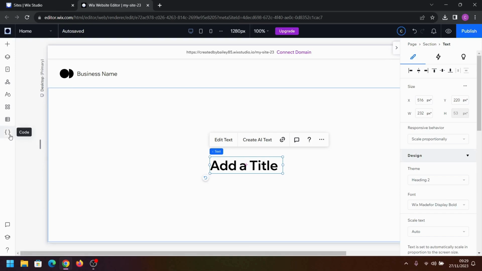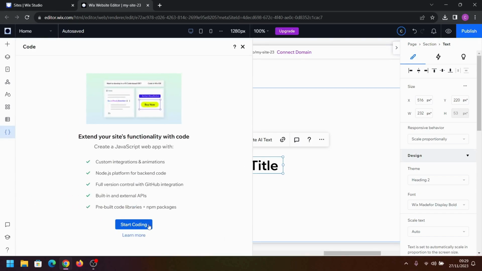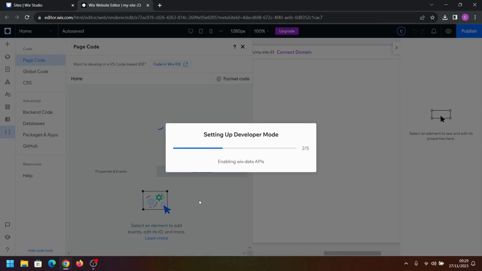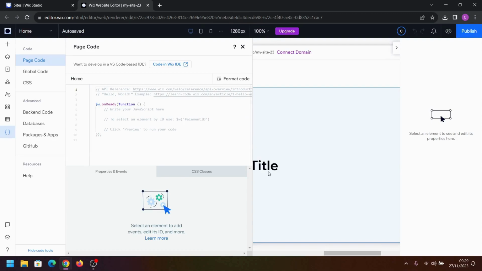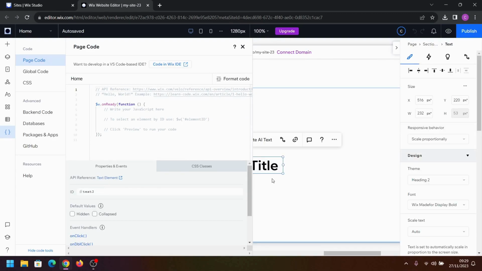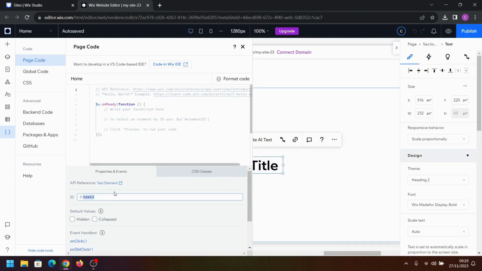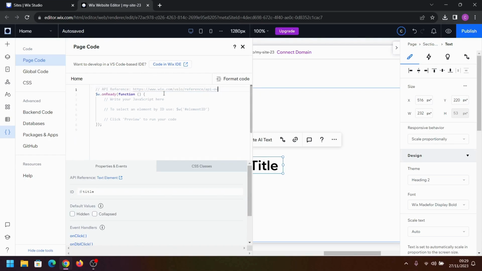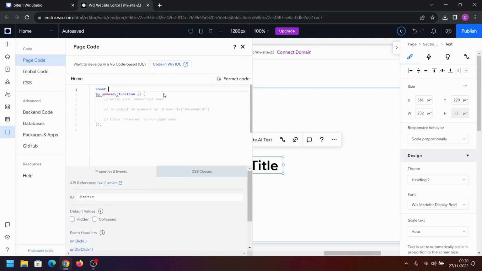The next thing we do is click on these curly braces and click Start Coding. And then we're going to select our text and I'm going to change the ID to title. Next, I'm going to delete these comments at the top here, and we're going to write let's use a const.